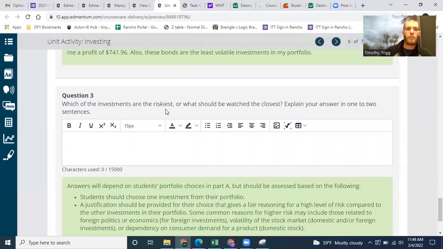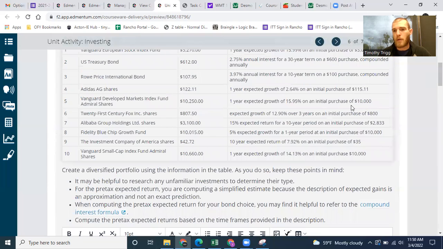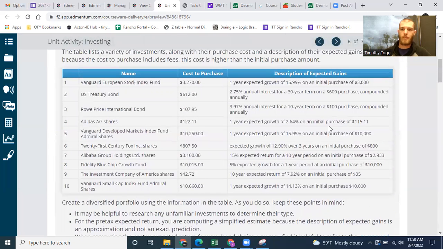Which investments are riskiest, or what would be watched the closest? Explain your answer in 1 to 2 sentences. Now, the things that give you the highest return rate are the riskiest assets. That's why they get such a good return, because they are risky. There's a chance that you won't get that return. There's a chance that you'll get nothing or even lose money.